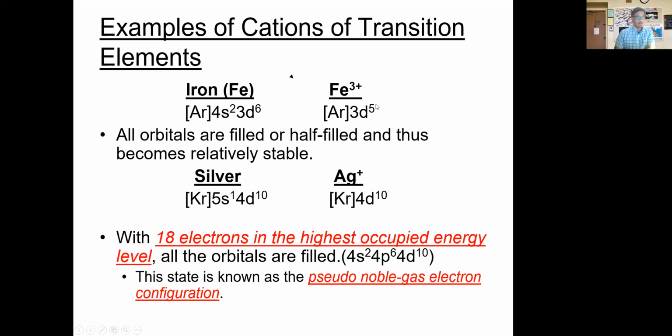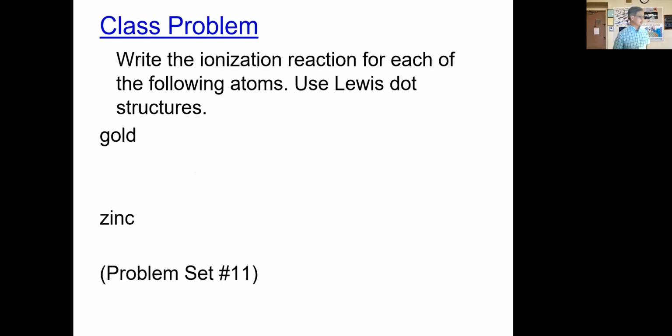Now remember, with the iron cation, there is one other cation that forms there, and that's the iron 2 plus. And so we've got to make sure that when we name these ions, we're going to use the Stock system, and we'll be talking about that hopefully a little bit more in Wednesday and Thursday's lecture. Okay, so with that said, let me ask you to